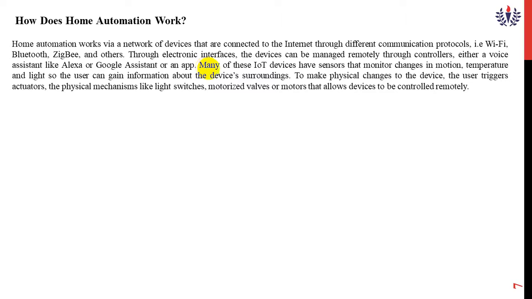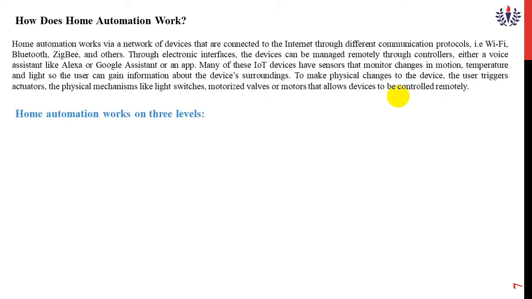There are different types of IoT sensors available in the market to monitor changes in motion, meaning a person's movement, and temperature and light depending upon the surroundings. To make physical changes to the devices, the user can trigger actuators, physical mechanisms like lighting switches and motorized valves or motors that allow devices to be controlled remotely.